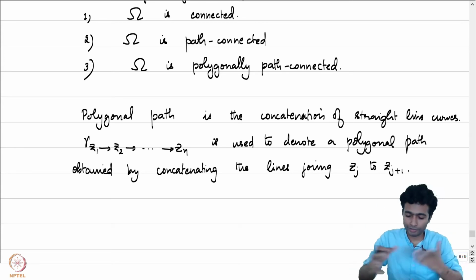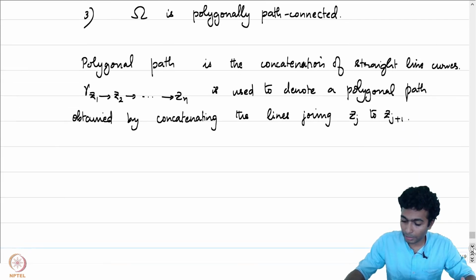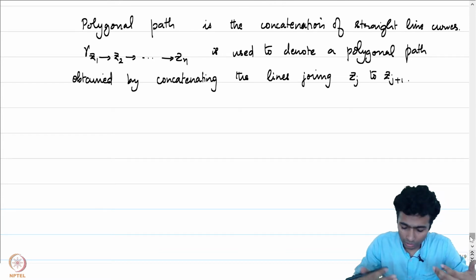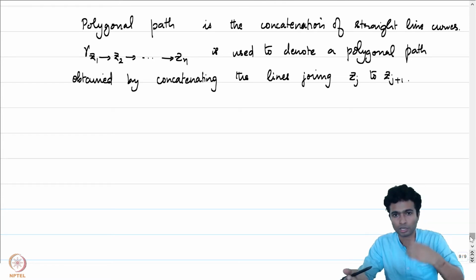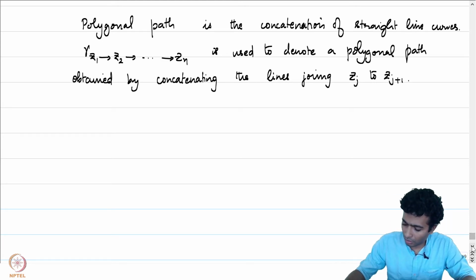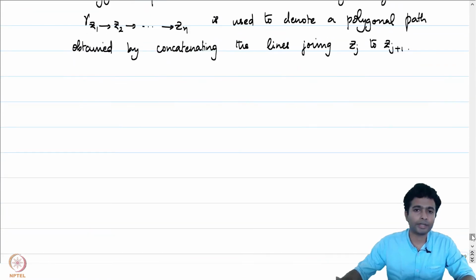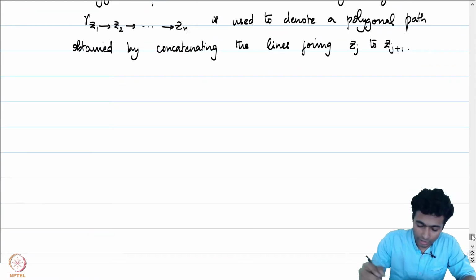So, I will leave it to you to give a correct parameterization, or rather the domain of definition of such a gamma when straight line paths are already given to you. Okay, so let us now get down to proving the second fundamental theorem of calculus.